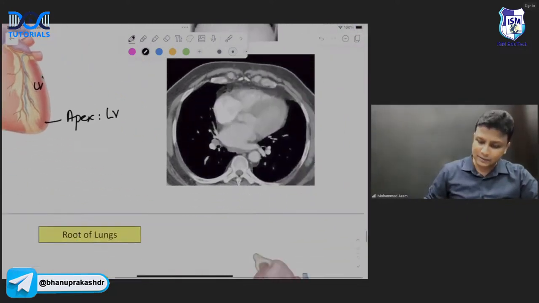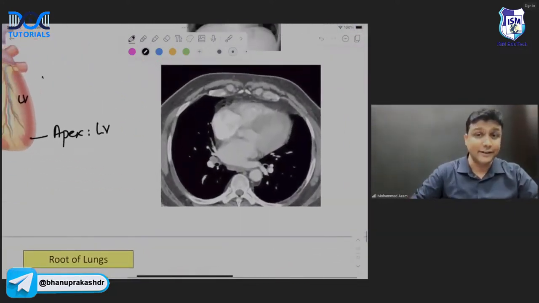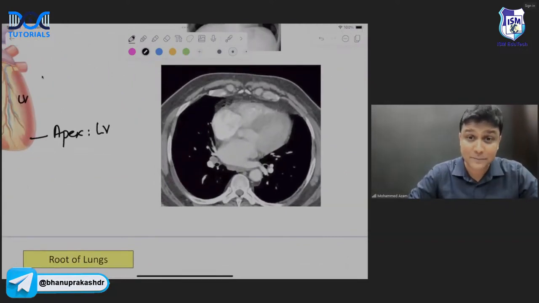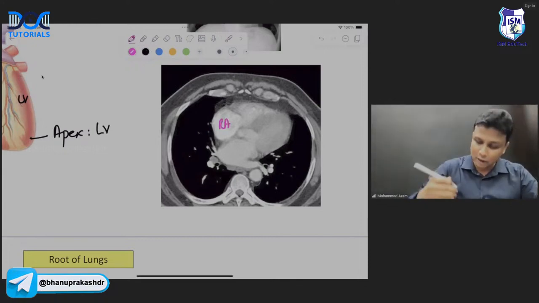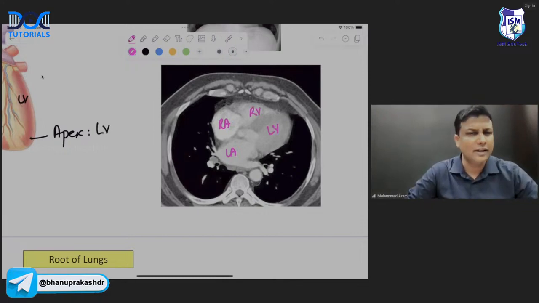Recently in your exam, they have given this section, sir. Such a section was given, and you have to identify the chambers. Arre yaar, it is so easy here. In this diagram, this one here will be the right atrium. It is in front, ventrally, right? What is behind it, sir? Left atrium. And this one here will be the right ventricle, and this big chamber here will be the left ventricle. Easy to identify, right?